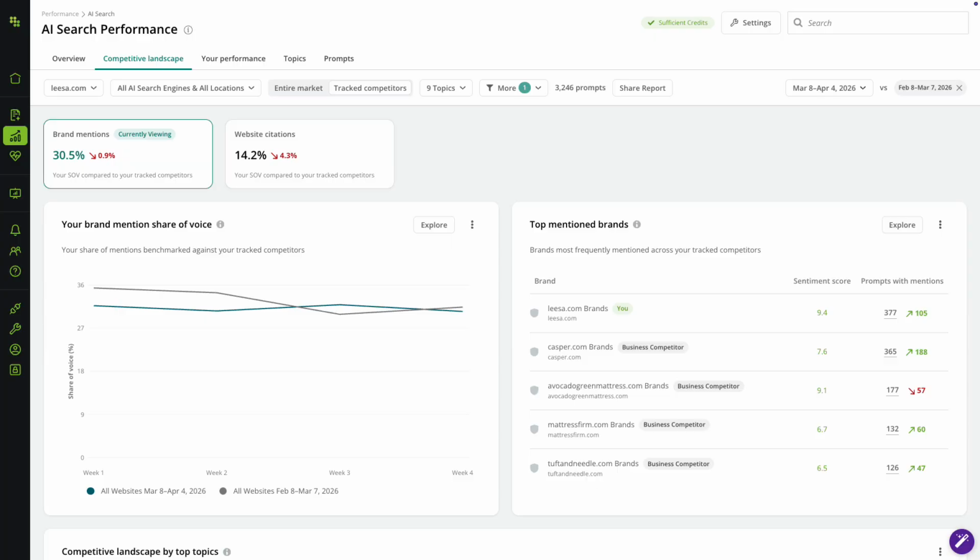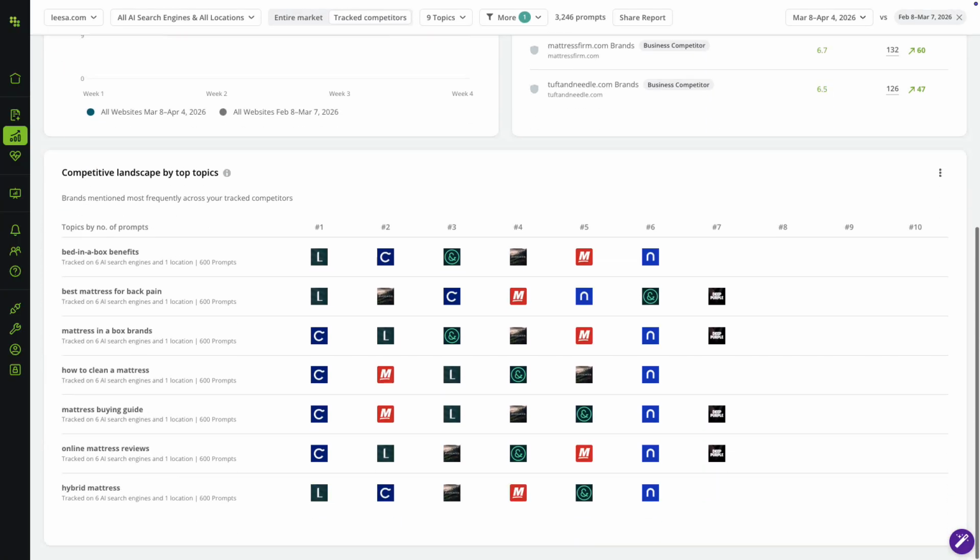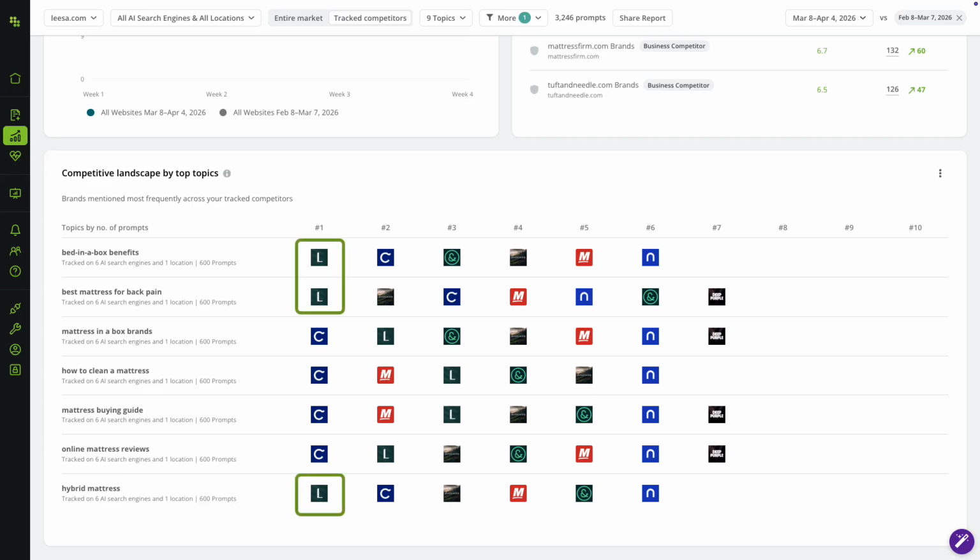The competitive landscape by top topics shows which brands are winning each specific topic, ranked by how frequently they're mentioned. Some topics, she's in the top spot. Others, a competitor is consistently first and she's lower in the rankings. The info box shows their mention count and how it's trending.